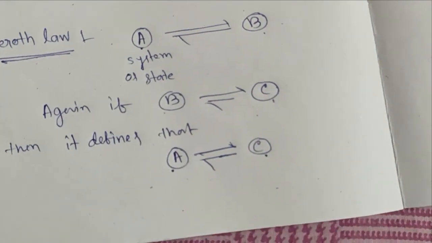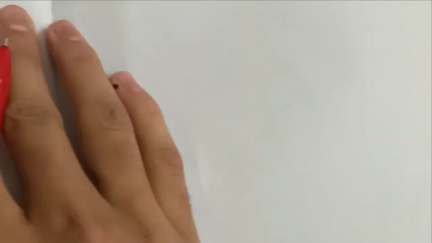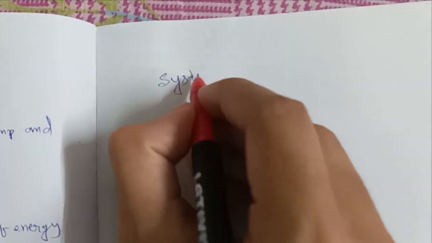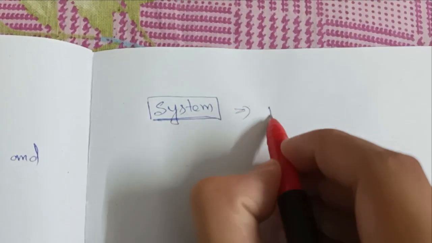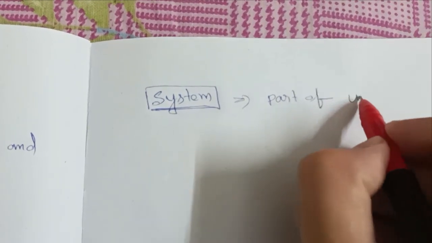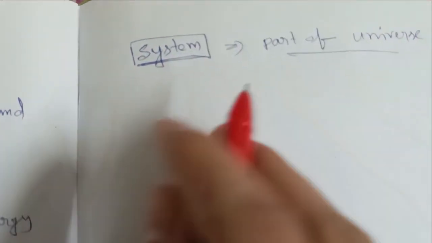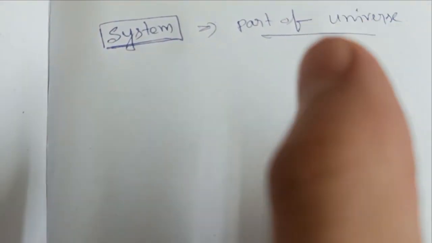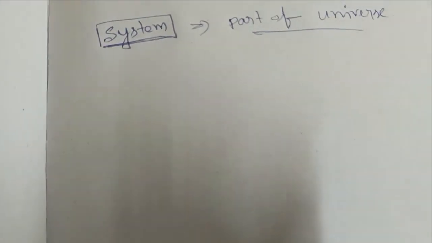Now we go to the systems. What is a system? What is surrounding? First we have to understand the system. So a system is a part of the universe, the part for which we study different types of thermodynamic properties.